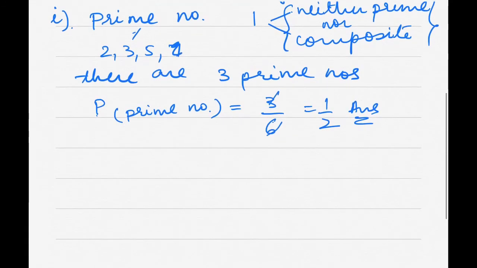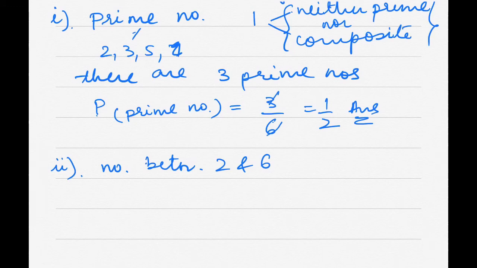Now the second part says a number lying between 2 and 6. If they say between, it will not include 2 and 6.